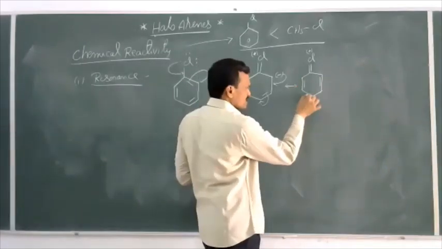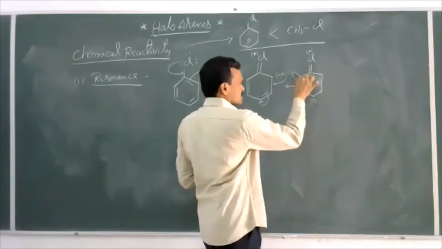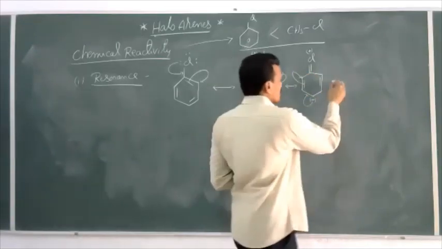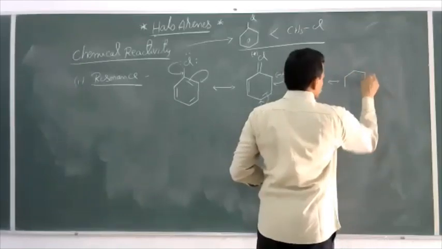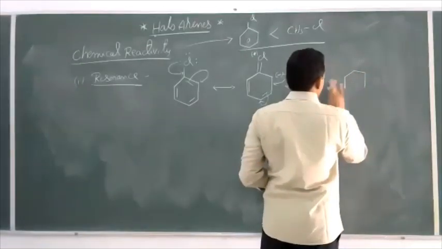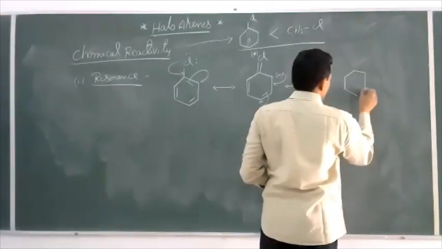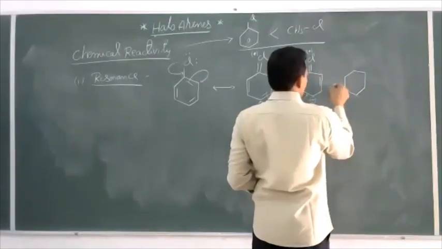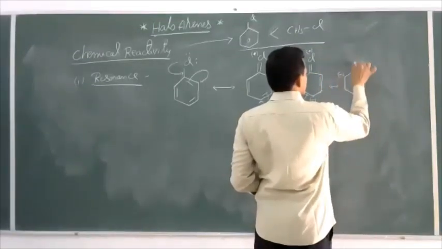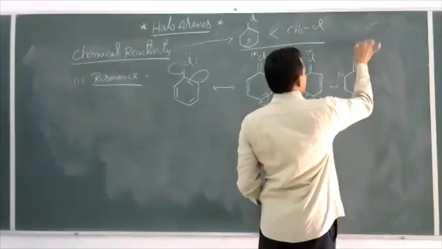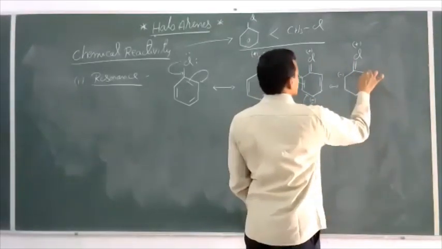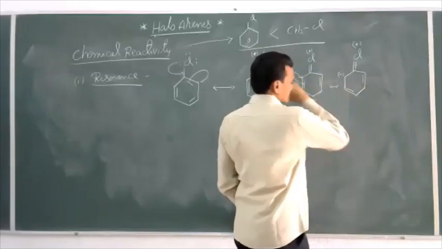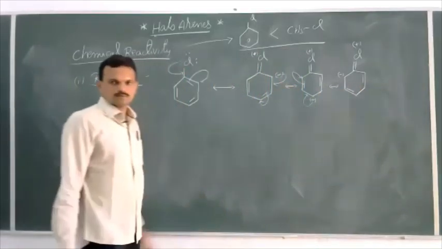Now this lone pair will displace to here, and these pi electrons are gained by this carbon. Now the resonance structure becomes like this: minus, Cl plus. This is the resonance structure.